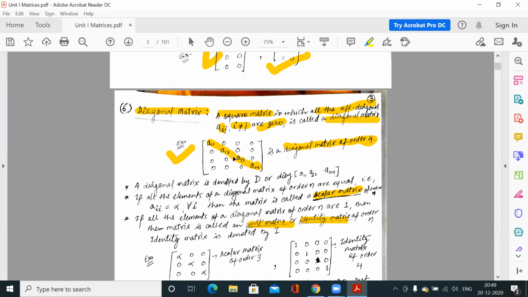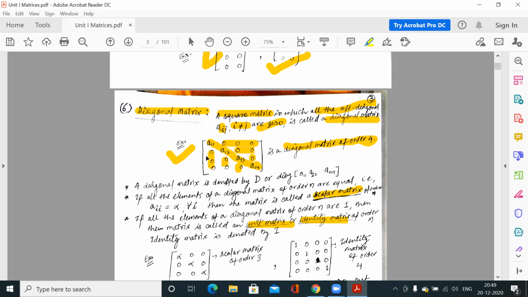I have written this wrongly actually; it should be a11, a22, a33, a44. These elements may be any real number or any complex number, but the off diagonal elements are all 0, like this.